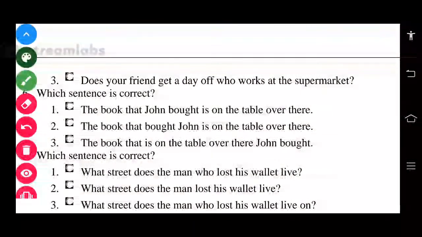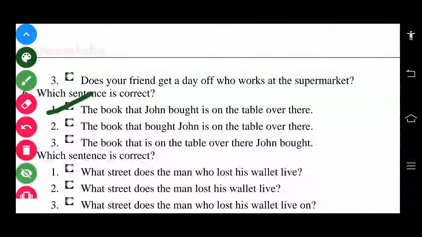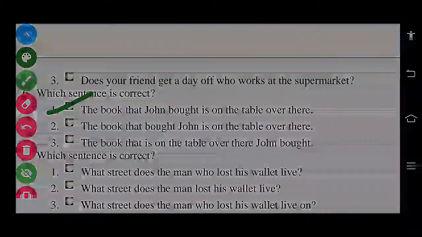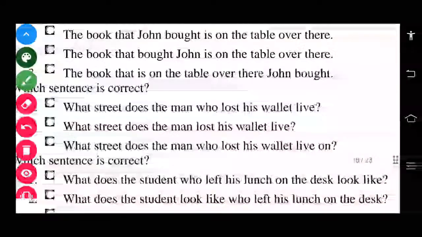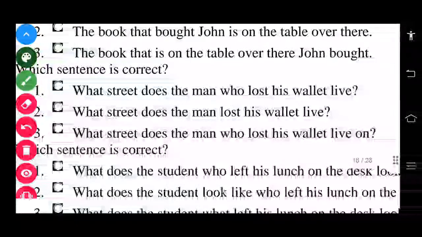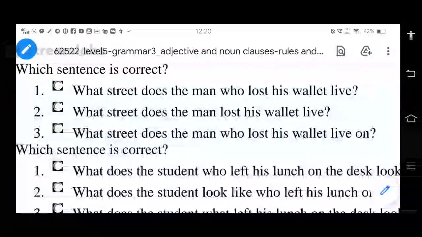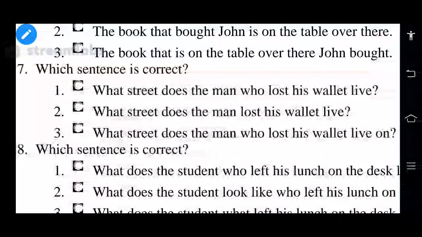Right, the seventh one. See there on the screen, the seventh question is there. Which sentence is correct? What street does the man who lost his wallet live? What street does the man lost his wallet live? What street does the man who lost his wallet? Seventh question answer. Will you say the seventh question answer?